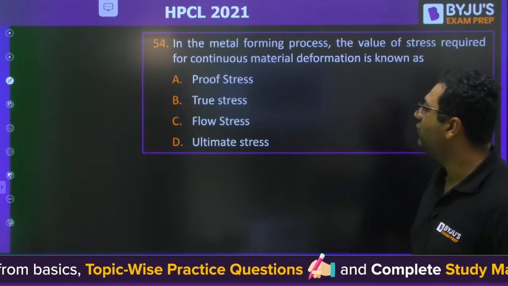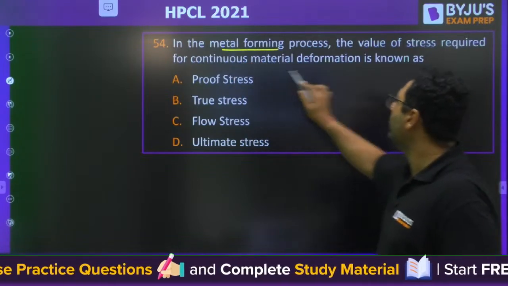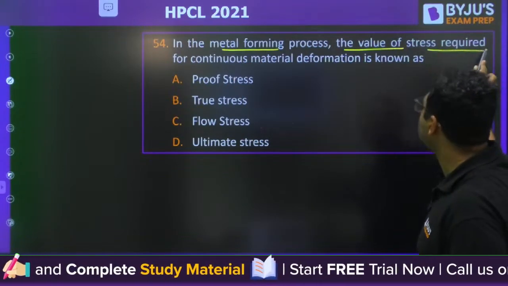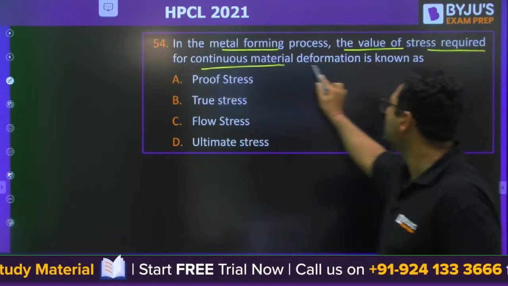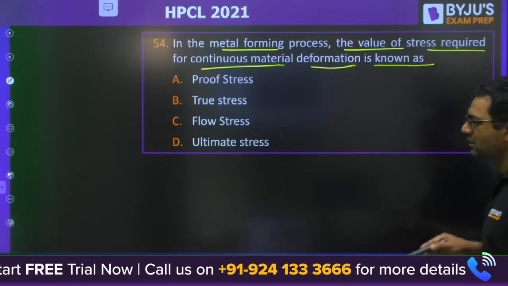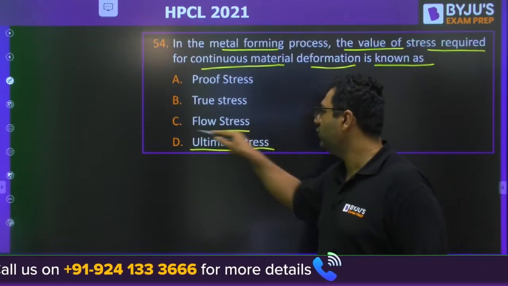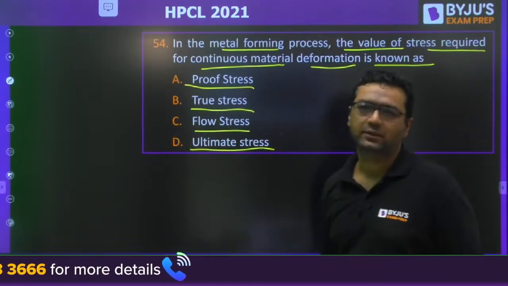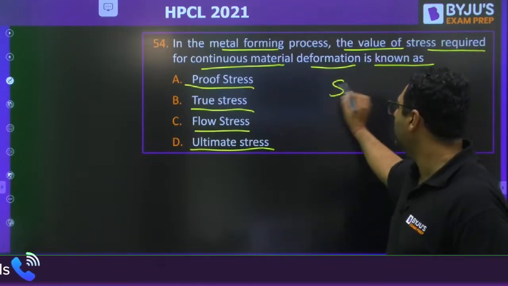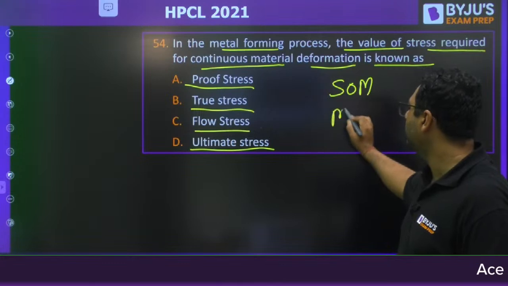Okay, 54. In the metal forming process, the value of stress required for continuous material deformation is known as: ultimate stress, flow stress, true stress, proof stress. Strength of material or metal forming.